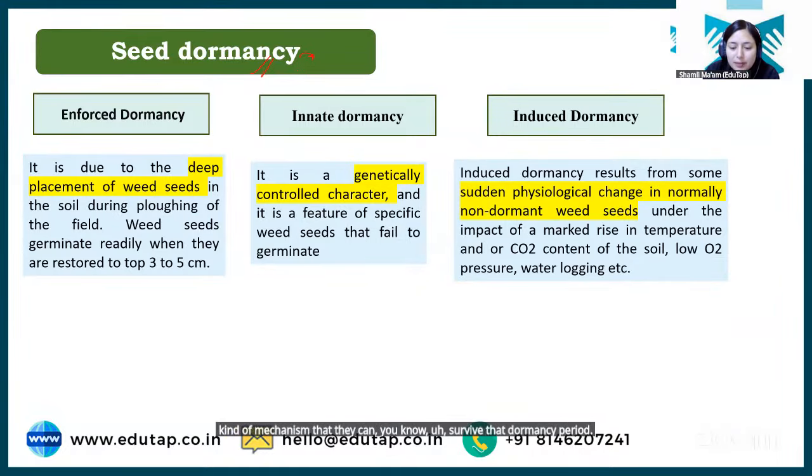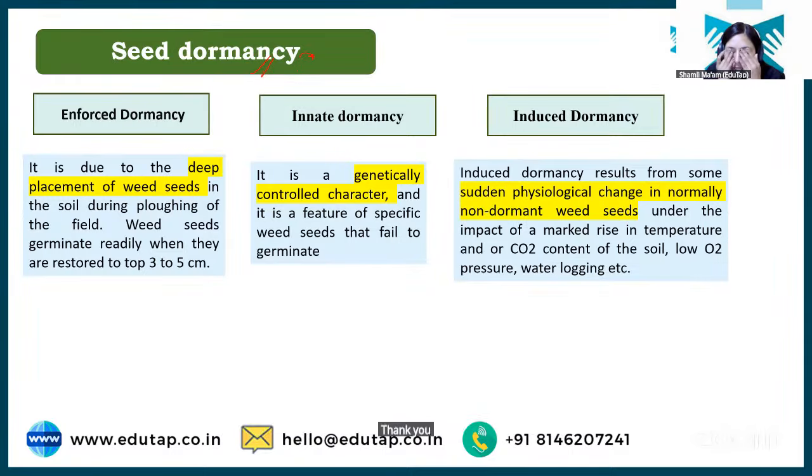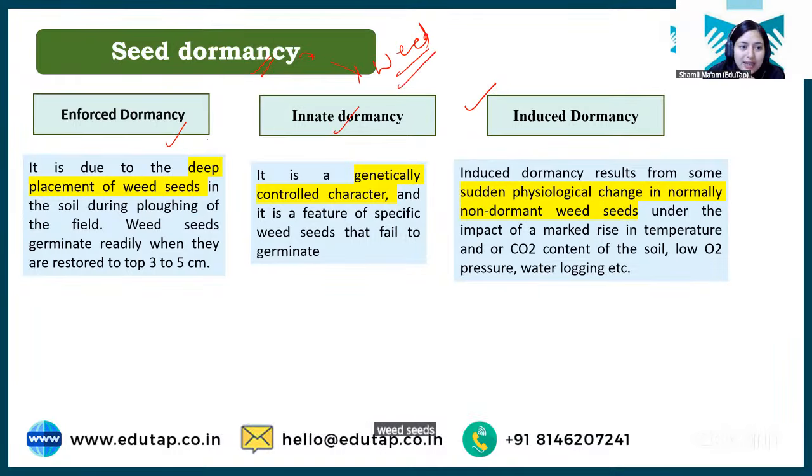What is the dormancy period? Basically, it is the resting period of a seed where the seed will not germinate. Okay? So a resting period of a seed where the seed does not germinate is known as the dormancy period. ठीक है, so there is enforced dormancy, innate dormancy and induced dormancy that is seen in weed seeds. ठीक है, what is enforced?